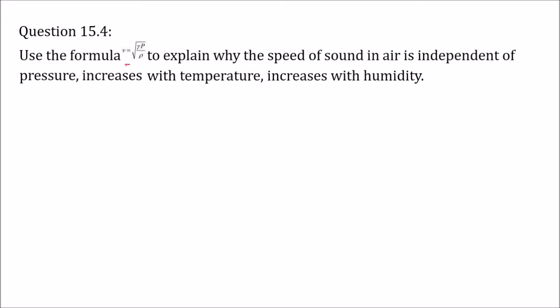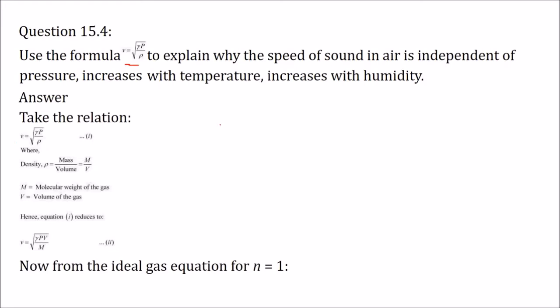Use the formula to explain why the speed of sound in air is independent of pressure, increases with temperature, and increases with humidity. So the scenario is this: V equals root of gamma P by rho, where P is pressure, rho is density, and gamma is the ratio of specific heats. So what is this density? Rho is given by mass by volume.